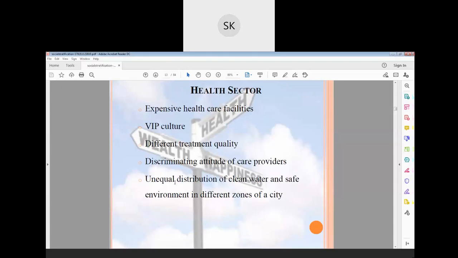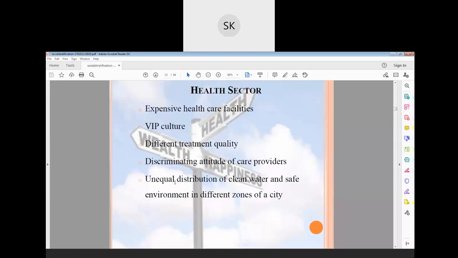If any VIPs come into the hospital, immediately what will happen? The entire hospital starts working for them. They forget everybody. If any minister, any MLA, or suddenly the chief minister is admitted in that hospital, they will definitely close all the hospital gates, and normal people cannot enter the hospital for even basic treatment. They will simply say the CM is admitted here, and for protection purposes they will not allow anyone. They block entire blocks.